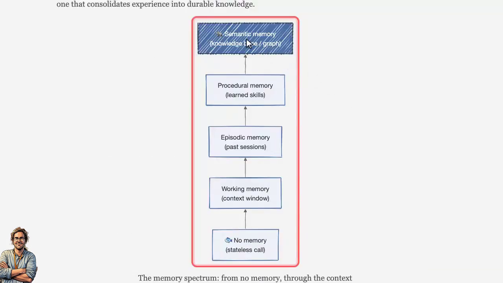Here's the spectrum as a ladder of increasing persistence. At the bottom, no memory at all, a stateless call. Then working memory, the context window, then episodic, a distilled record of what happened, then procedural, how to do a task, and at the top, semantic memory, a durable knowledge base. Read it as a menu of persistence levels you can mix, not a staircase you must climb in order.